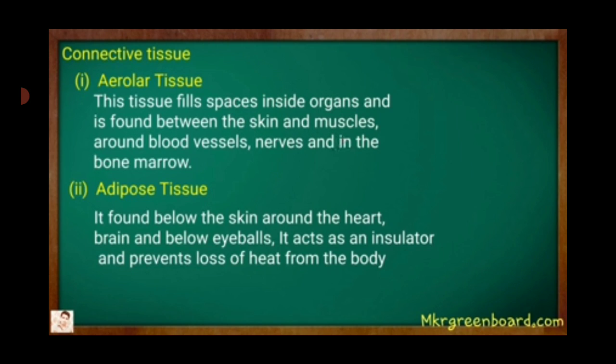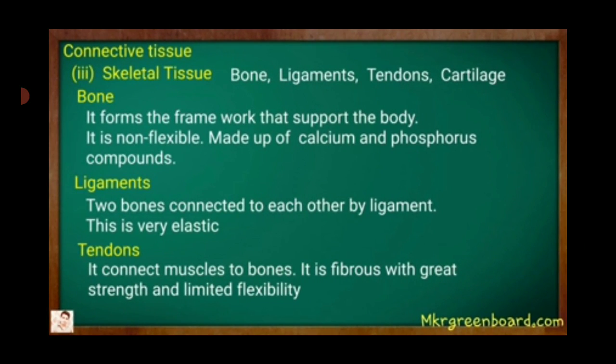Second one is adipose tissue. It is found below the skin and around the heart, brain and below eyeballs. It acts as an insulator and prevents loss of heat from the body. Third one is skeletal tissue. Bone, ligament, tendons and cartilage. It is present in bone, ligament, tendons and cartilage.